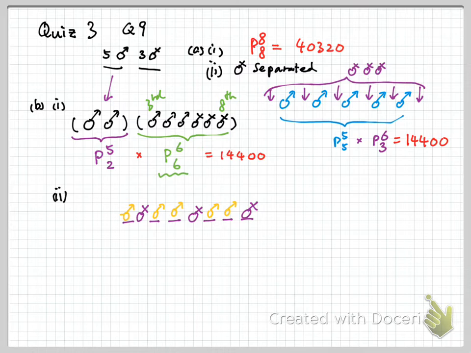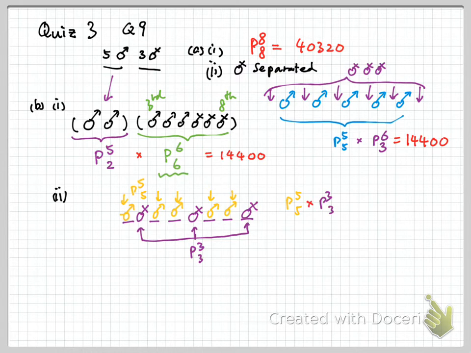Now there are 2 ways of thinking. You can think about it this way: I put the 3 actresses at these 3 positions. The way to do that will be 3P3. There are 3 fixed positions to put the 3 actresses, so there would be 3P3 ways to do that. At the same time, for these 5 positions, the 1st one, the 3rd one, the 4th one, the 6th one, and the 7th one, we put the actors in these positions. To do that, we have 5P5 ways. So the answer will be 5P5 times 3P3.